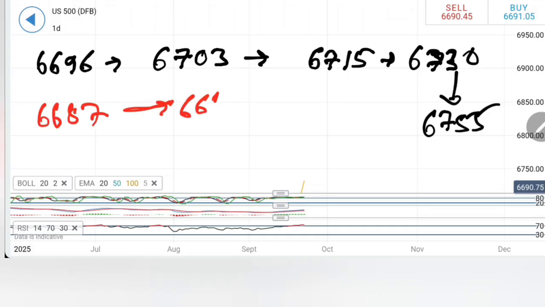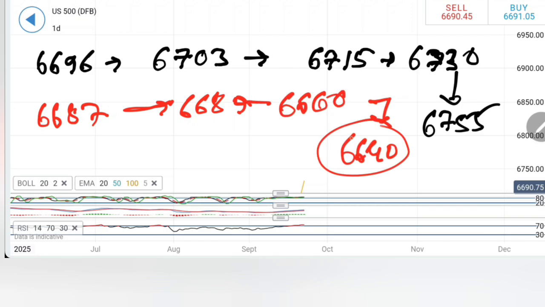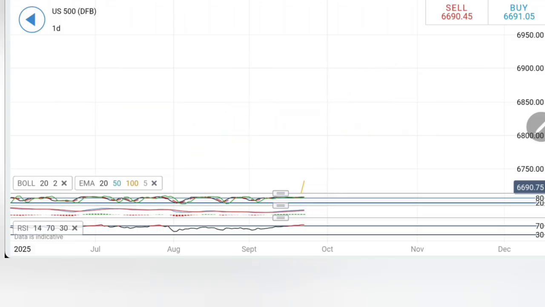Expect 6680, 6660, and then 6640. Any drop below 6640 is a sign of a greater correction in making towards 6600 in lower levels. Trade accordingly. Let's move to NASDAQ 100.